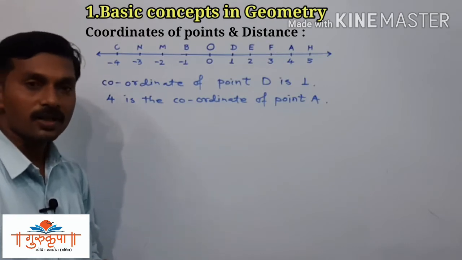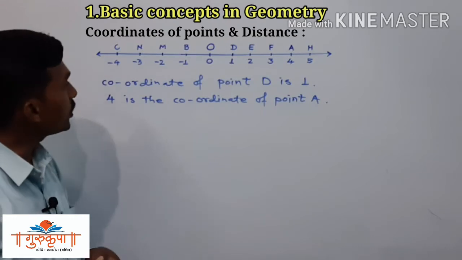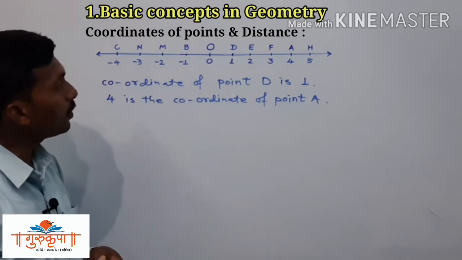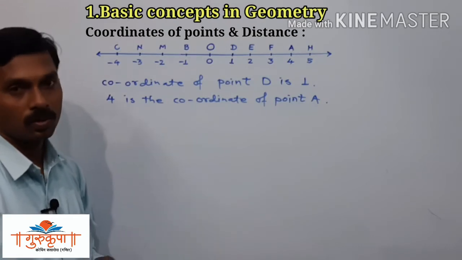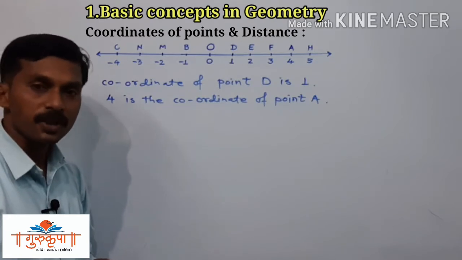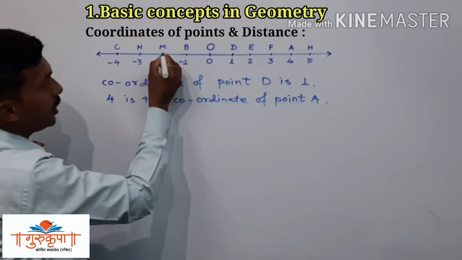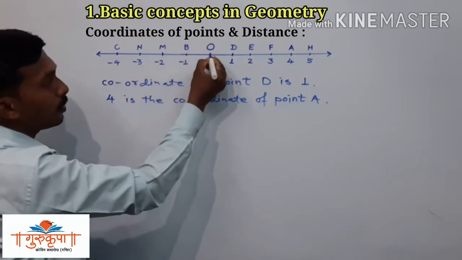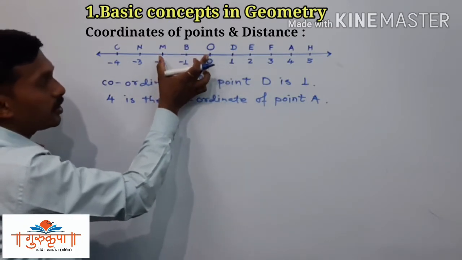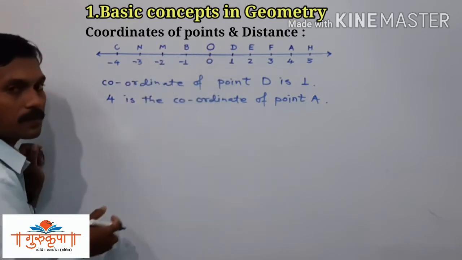Suppose I ask you, how much is the distance between the points M and O? See, this is the point M, this is point O, and we have to find the distance between these 2 points.